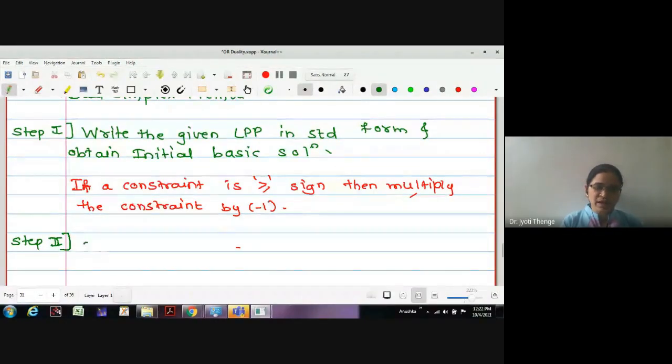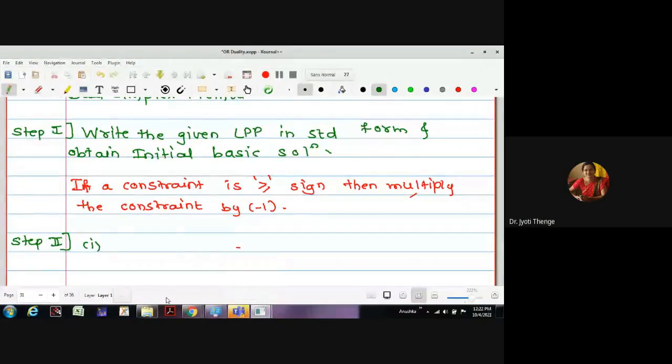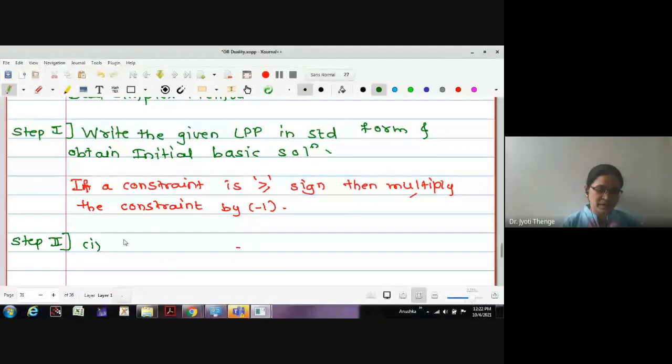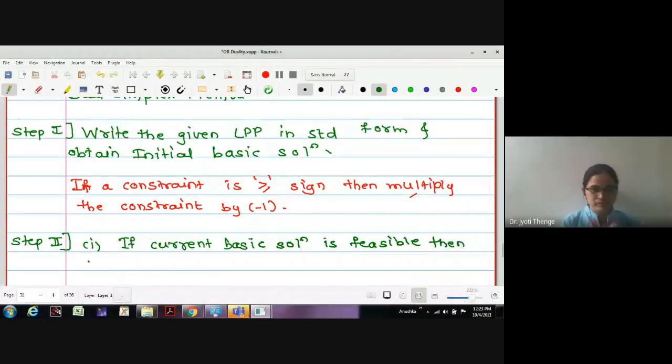Step number 2 says that whatever initial basic solution we have obtained, if it is feasible, then you just use the simplex method to obtain the optimum solution.